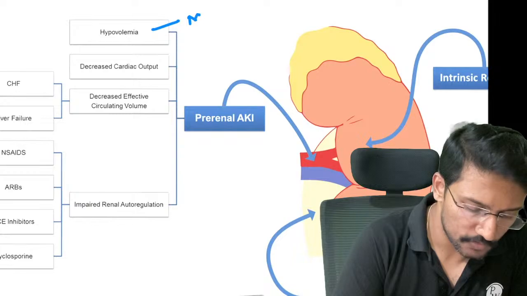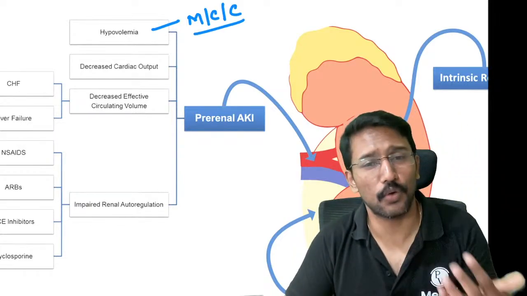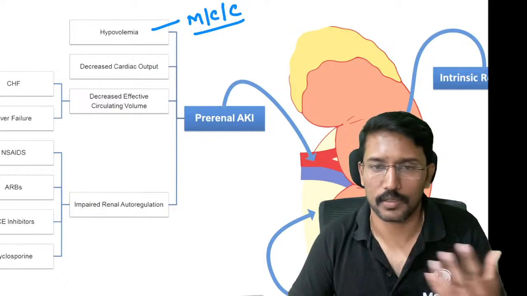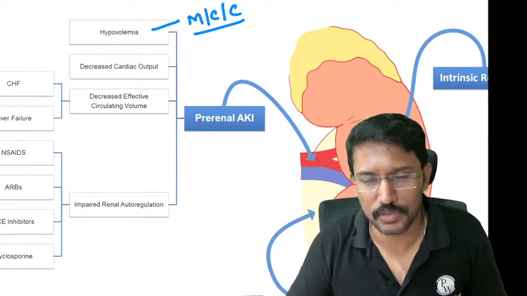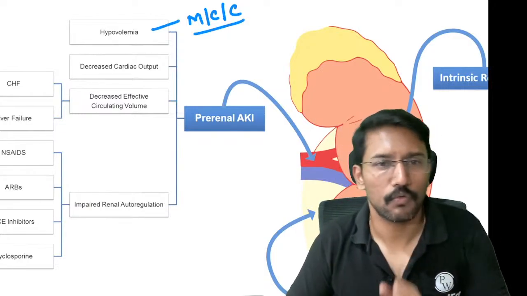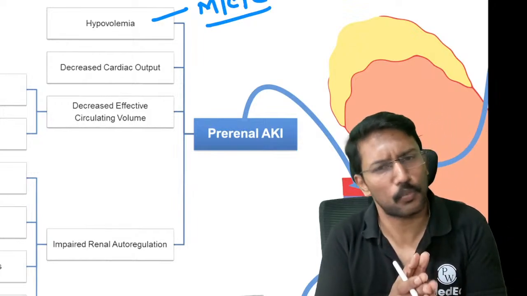So pre-renal AKI, what is the most common cause, will be an MCQ. The most common cause for pre-renal AKI is hypovolemia. So whenever you have severe loose stools, right, all these patients with cholera, or like blood loss, they develop acute kidney injury. क्यों हो रहा है? Because of hypovolemia, right?